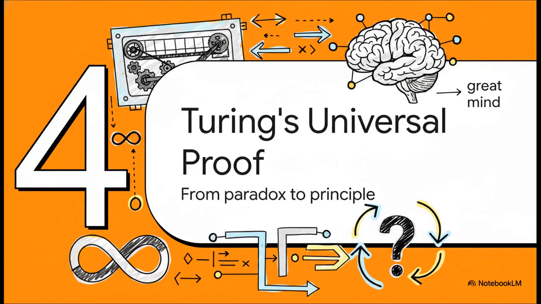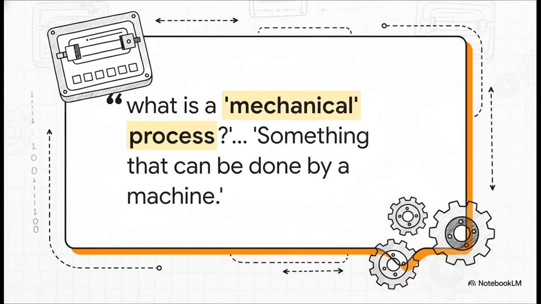Now, this isn't just some clever little thought experiment. This paradox is actually the core of a deep and profound mathematical proof, one that was formalized by one of the greatest minds of the 20th century. And that mind, of course, was Alan Turing. His mentor, M.H.A. Newman, once said that Turing's genius was in answering the question, what is a mechanical process? With the simple, brilliant answer, something that can be done by a machine. This idea was the key to defining what computation even means.